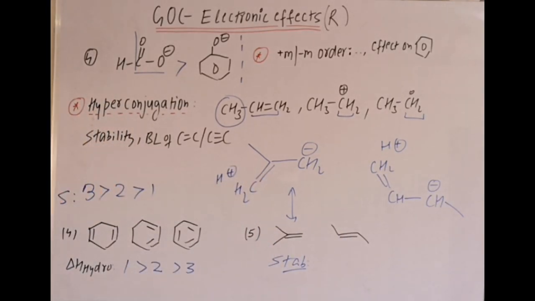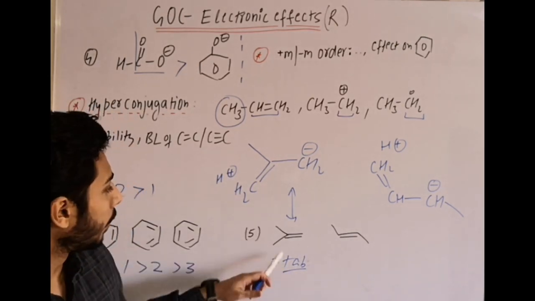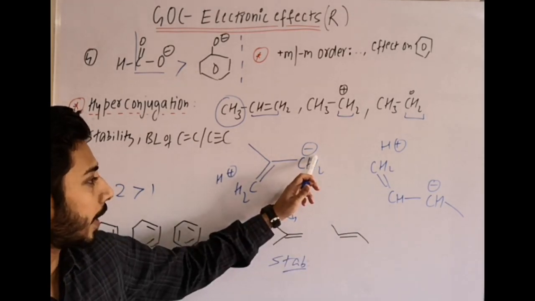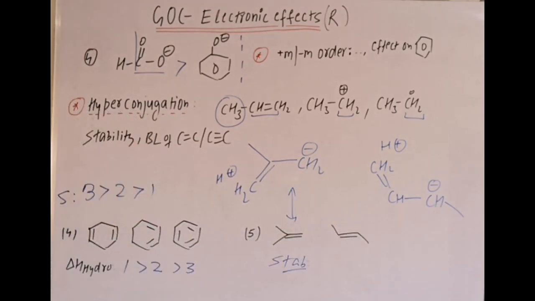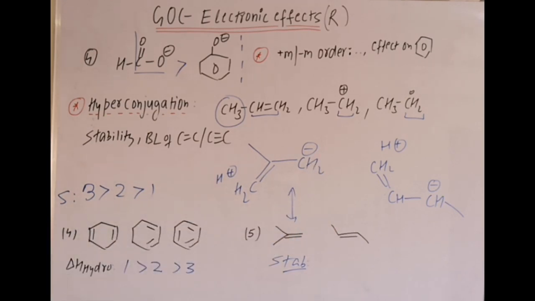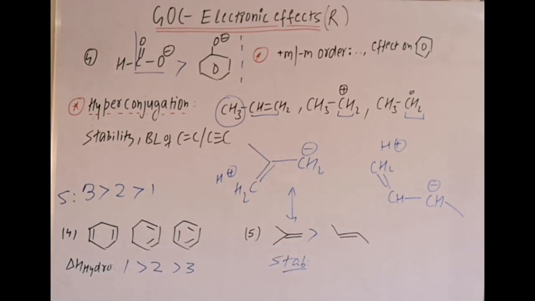Now firstly we have 6 equal alpha hydrogens. When you write the structure you will get this type of intermediate. There CH2 minus is a primary carbanion, it is a secondary carbanion. Now tell me, between them which carbanion is more stable? Primary is more stable than secondary, therefore in the fifth, the first one is more stable than the second one. So here you have to write the structure and then check the stability.